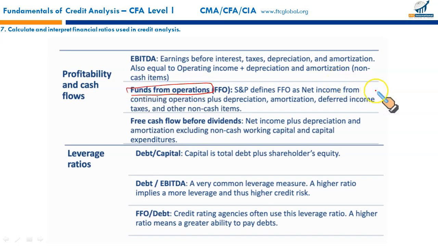This is simply net income adjusted for non-cash items like depreciation, amortization, and deferred income taxes, plus any other non-cash items. These are all profitability and cash flow measures. And free cash flow before dividends is simply net income adjusted for non-cash items in working capital as well, less or add any capital expenditures.